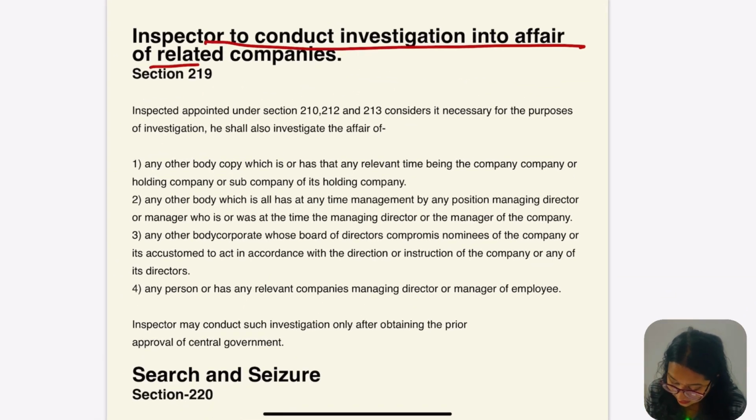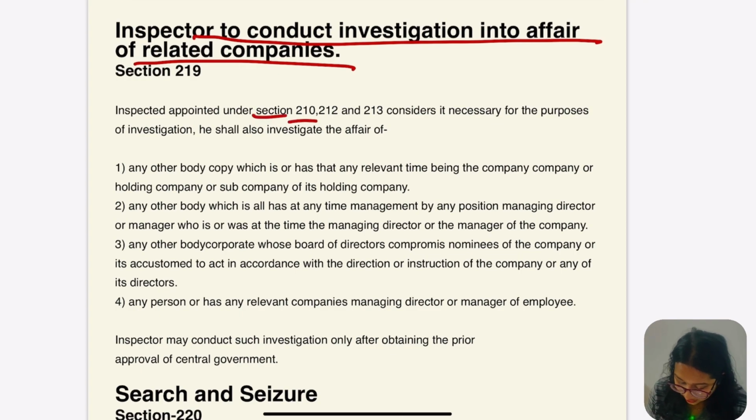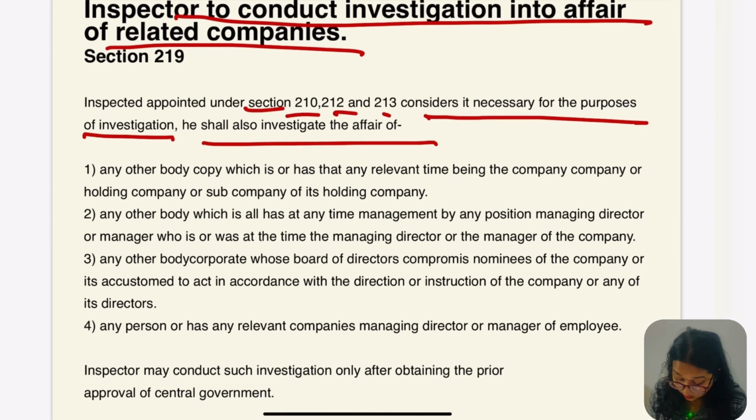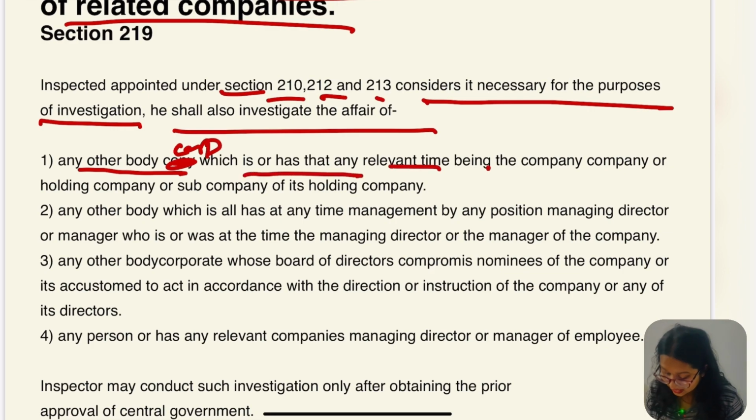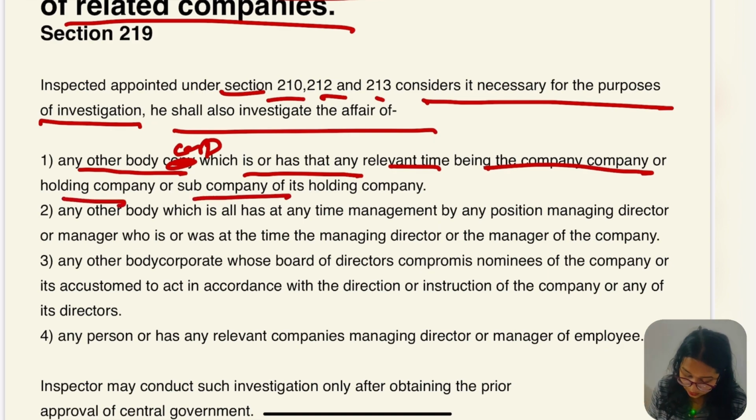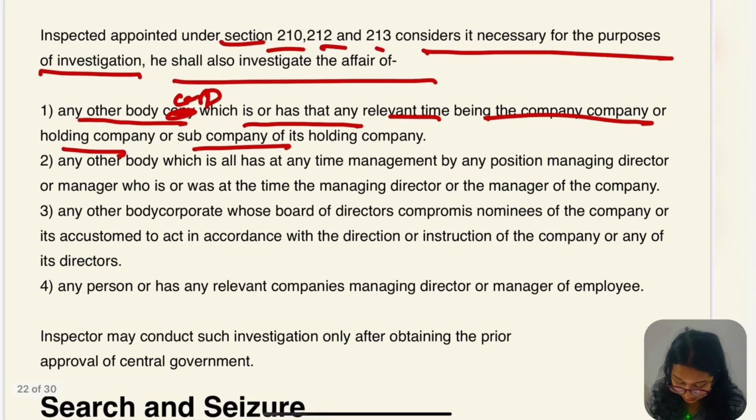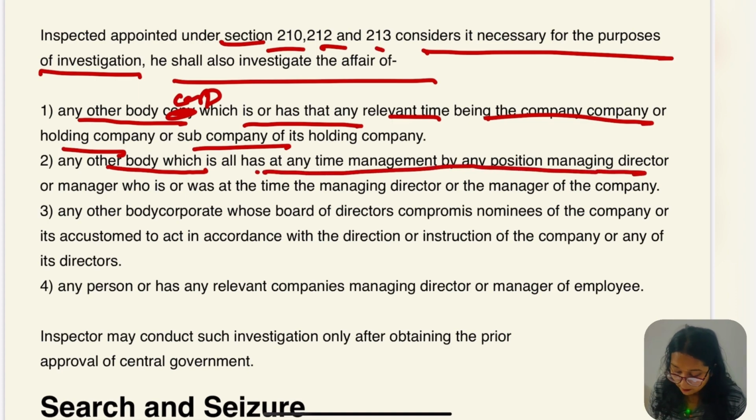Inspector to conduct investigation into the affairs of related companies. Here we are talking about the subsidiary and holding company. Let's go for it. An inspector appointed under section 210, 212 or 213, if he considers it necessary for the purpose of investigation, shall also investigate into the affairs of any body corporate which is or has been at any relevant time the holding company or subsidiary company of the company, or any other body corporate which has at any relevant time its management by a managing director or manager who is or was at the time the managing director or manager of the company.